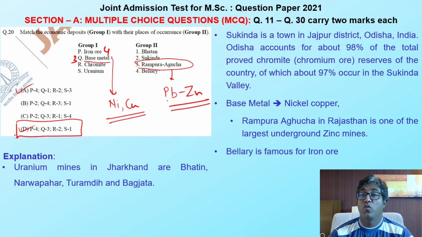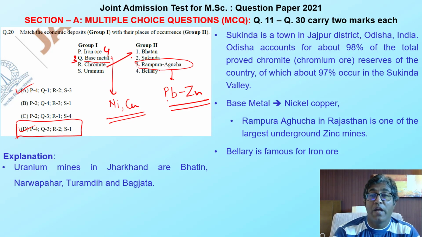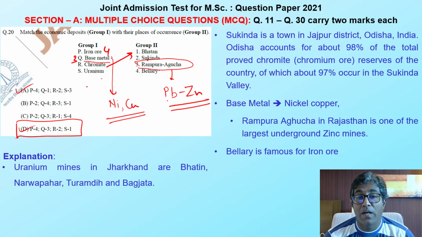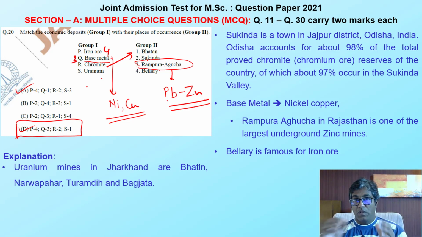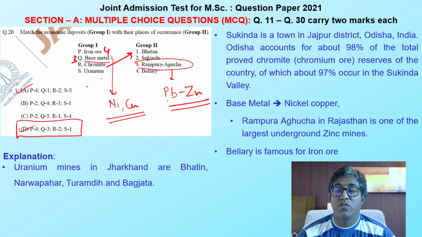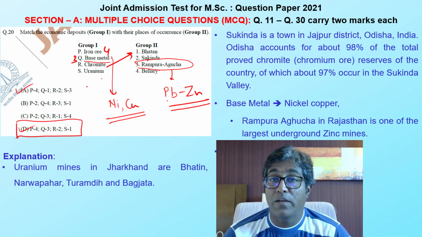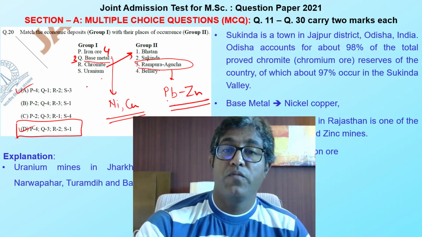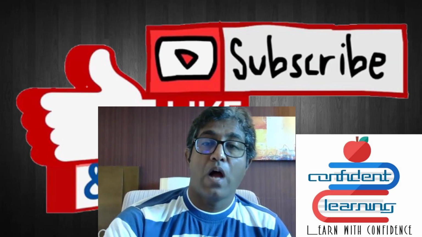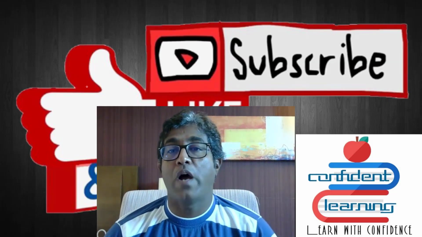But still, if you want to know from the knowledge point of view, let's see about chromite. 98% of the total chromite comes from Sukinda, Odisha, and uranium belongs to Jharkhand: Bhatin, Narwapahar, Turamdih, and Bagjata. So now you have the knowledge as well as the elimination technique. With this we have completed our MCQs related to 11 to 20.